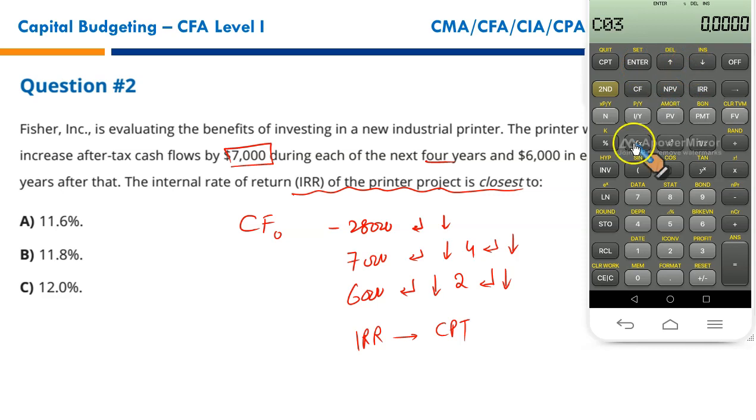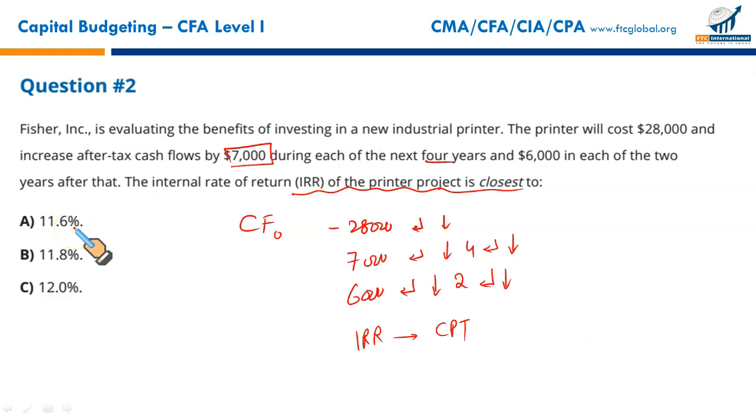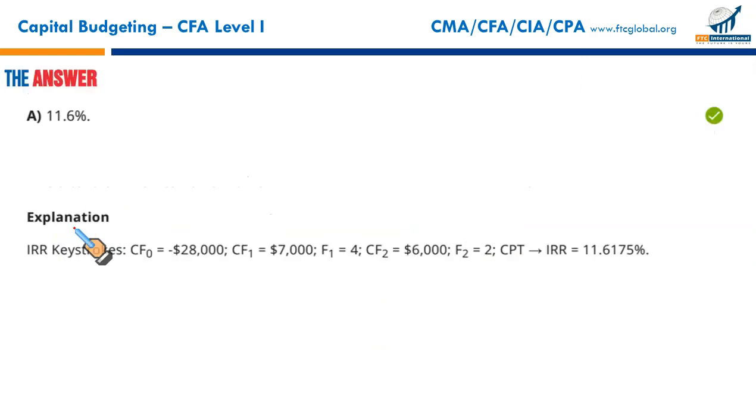You're done. Now you simply press the IRR and press compute. 11.61. So that makes A the correct option. So 11.6 is your answer, and that's option A.